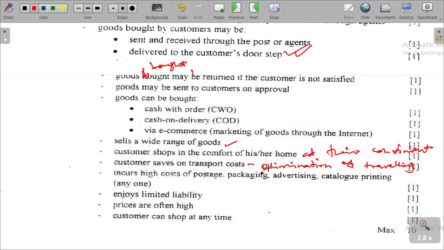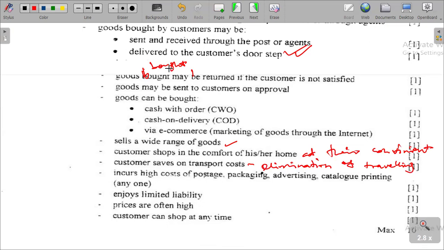And then there is the high cost of postage, packaging, advertising and catalog printing, which are some of the additional facilities or functions that must be there. Packaging and advertising are there, catalog printing, and it also enjoys limited liability. The prices also are often high, and then customers can shop at any time.